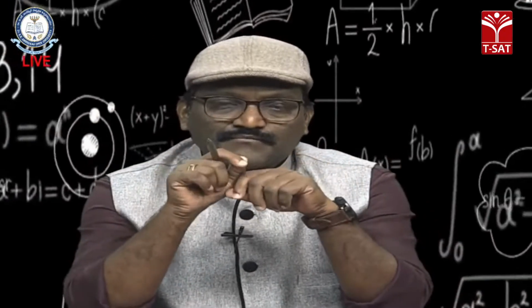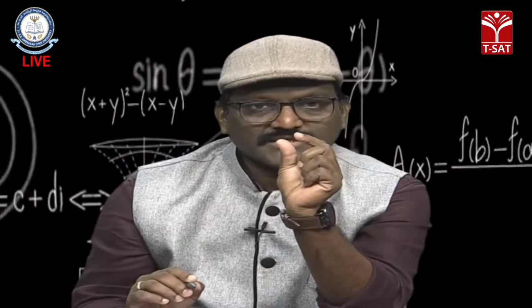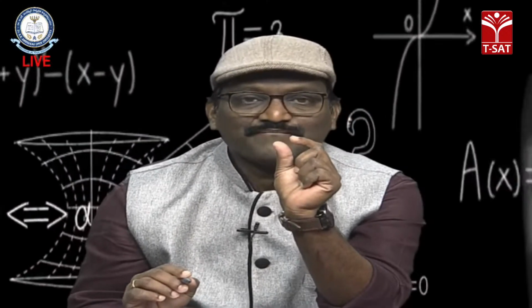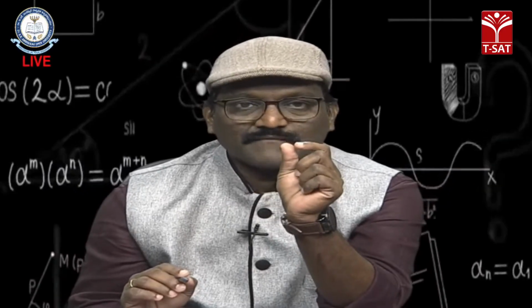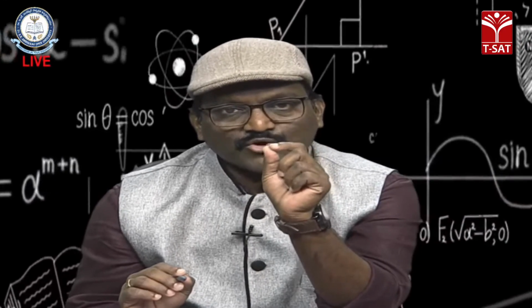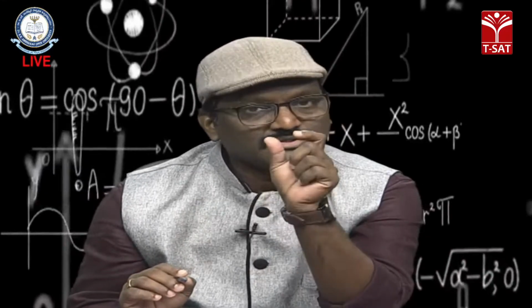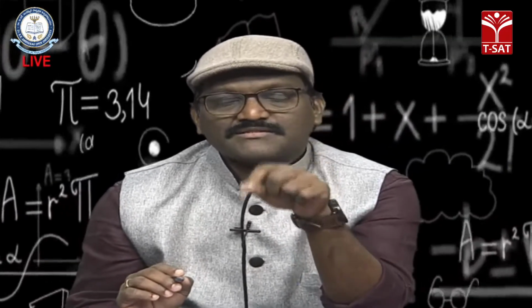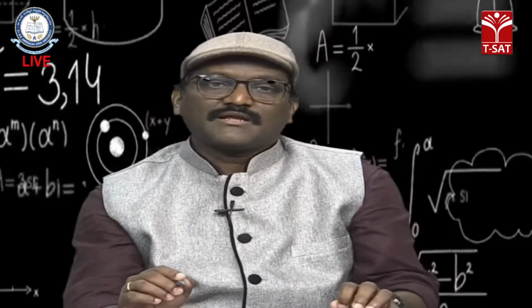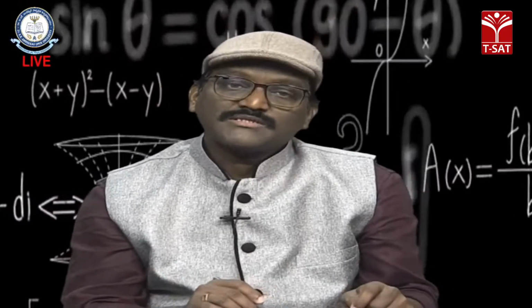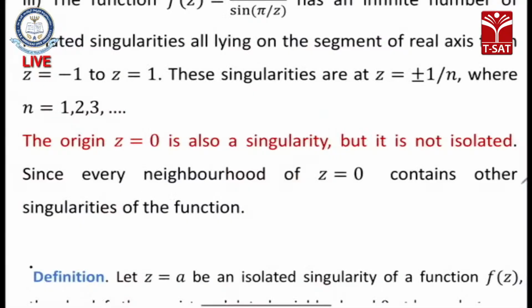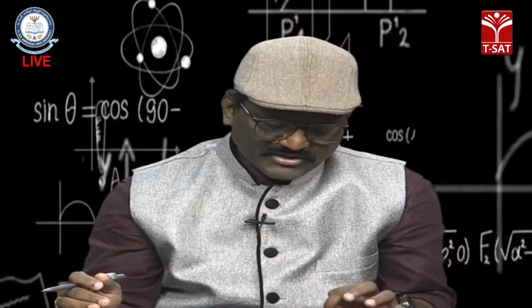Now the thing is, at the point z equal to 0, if I consider a small neighborhood, obviously minus 1 by 10 to plus 1 by 10, there are some singular points in the neighborhood of z equal to 0. Exactly, so z equal to 0 is not an isolated singularity, right? It is a non-isolated singularity. The origin z equal to 0 is a singularity, but it is not isolated, because in the small neighborhood of z equal to 0 there are other singularities of the given function.